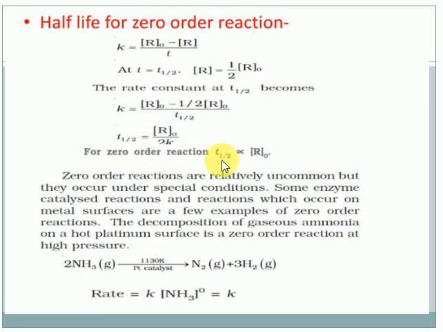For a zero order reaction, T half is directly proportional to R0. It means the half-life time of a zero order reaction is directly proportional to the initial concentration. Zero order reactions are generally uncommon; they occur only under special conditions. Some enzyme catalyzed reactions are zero order. Already discussed were chemical reactions in the presence of a metal surface, such as decomposition of ammonia on a platinum surface, where the rate of reaction is not dependent on the ammonia concentration. That is something about zero order reactions.